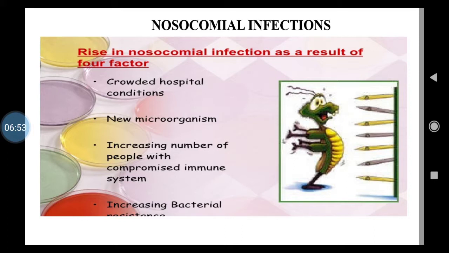For the last 4 to 5 years, you will see that viruses are coming into light, isn't it? H1N1, isn't it? Then bird flu, dengue, isn't it? Nowadays coronavirus, isn't it? So newer microorganisms. Then there is an increasing number of people with compromised immune system, isn't it? So our immune system is also a factor responsible for most of the infections, isn't it? Then increasing bacterial infections is another factor.